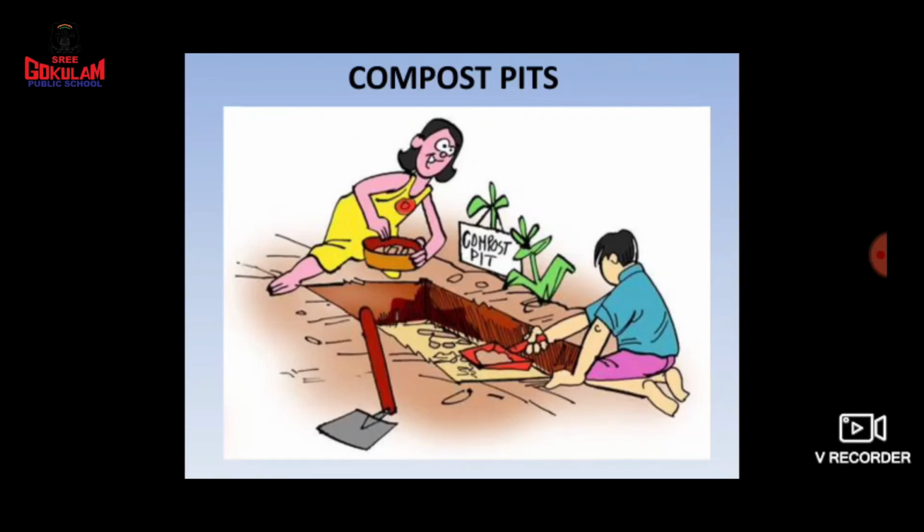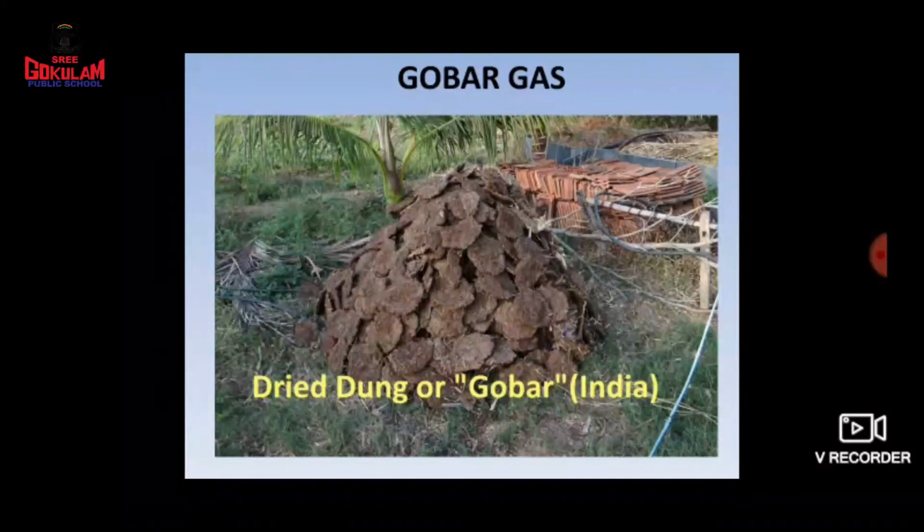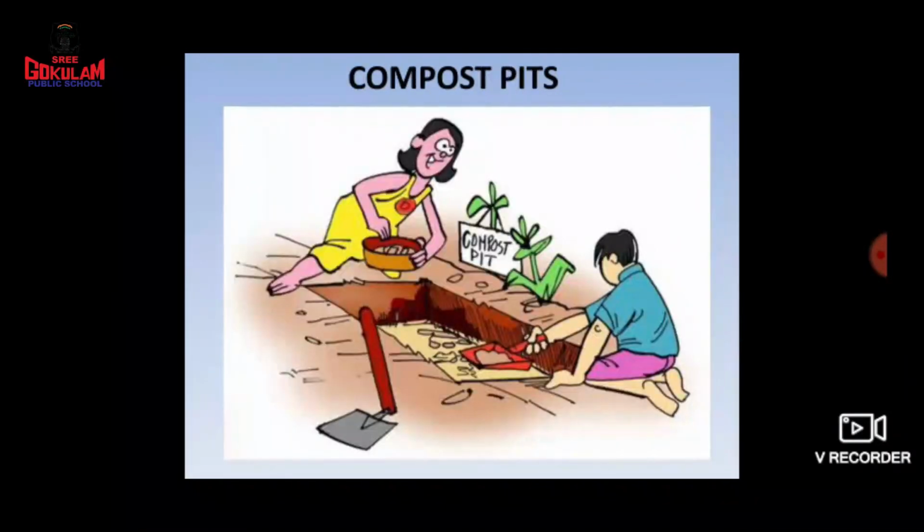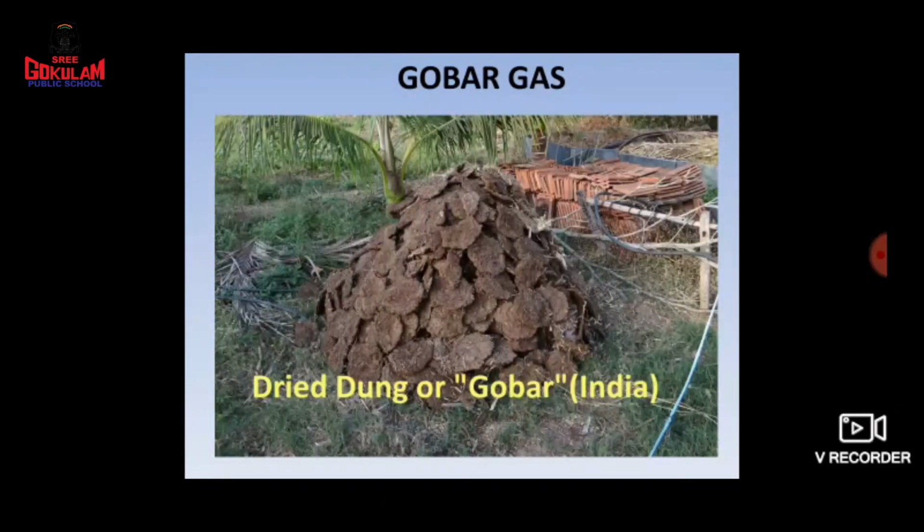So they have to cover each layer of waste with a layer of soil. See? In this way they can make the compost heap. Now, children, cow dung and animal waste, everything is biodegradable waste. So by using cow dung, they can make gobar gas. What is it? Gobar gas.